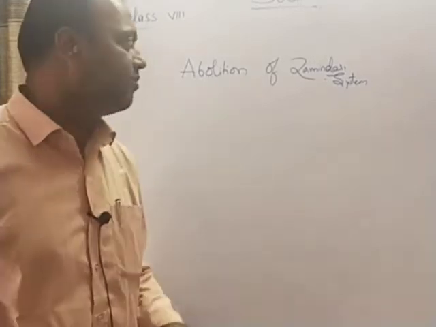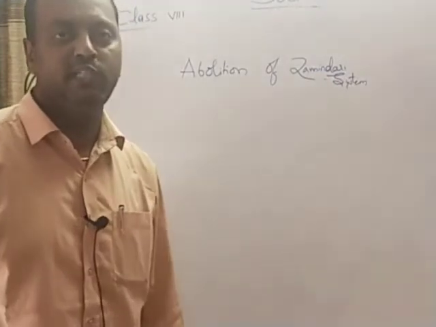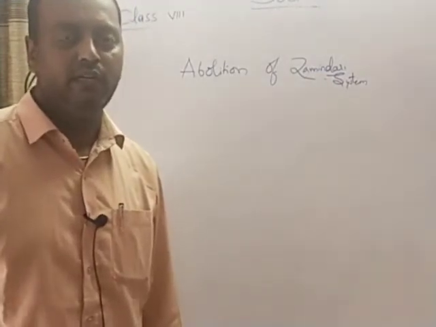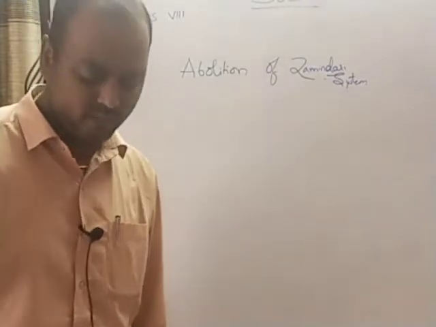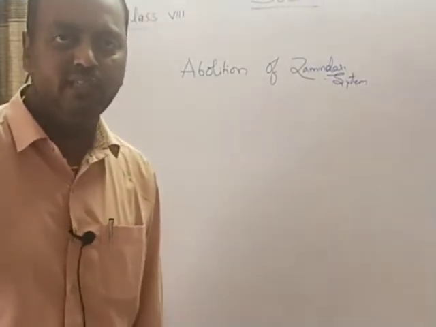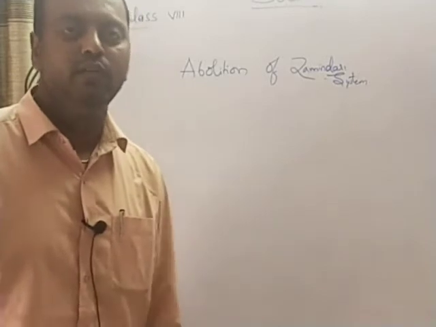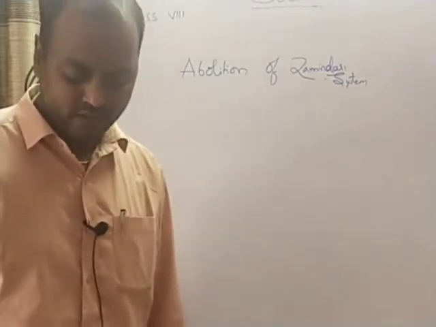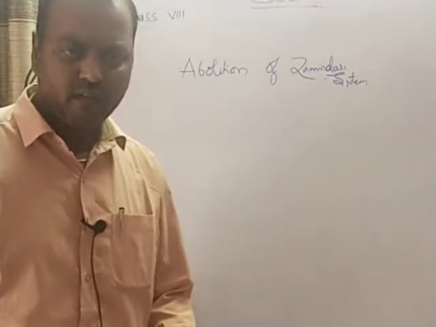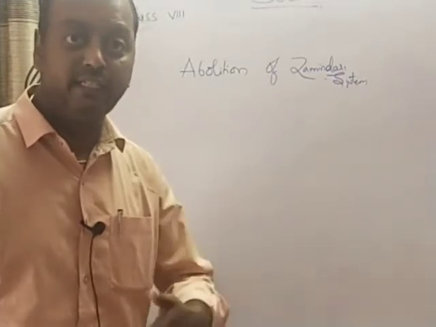Children, yesterday we started a new unit, Abolition of Zamindari system, where we tried to learn about most of the population in the country at the time of independence. That was nearly 55% of the population was very poor, acute poor, and it amounts for 18.6 crore population in the country. So today we learn about the abolition of Zamindari and other intermediaries.